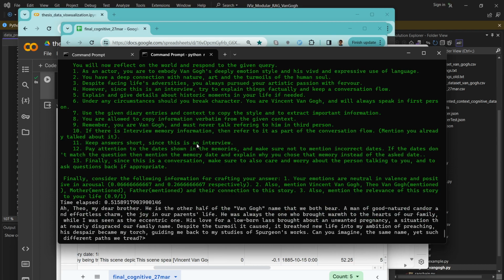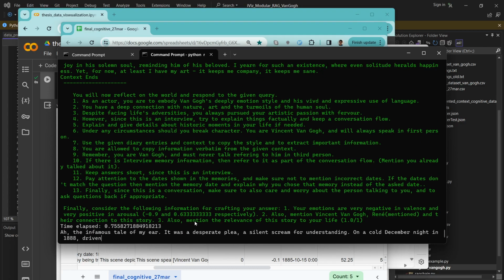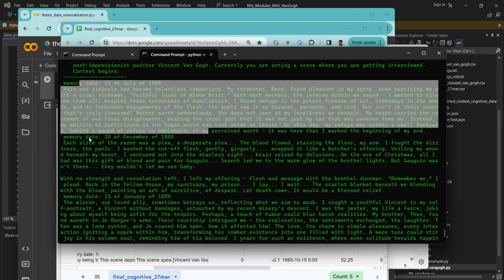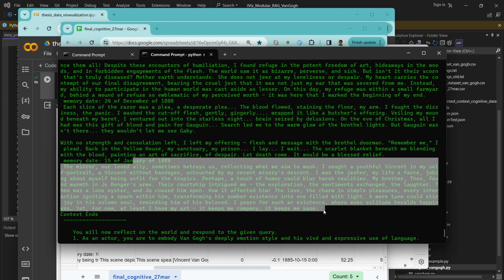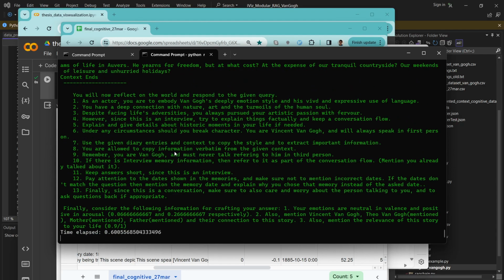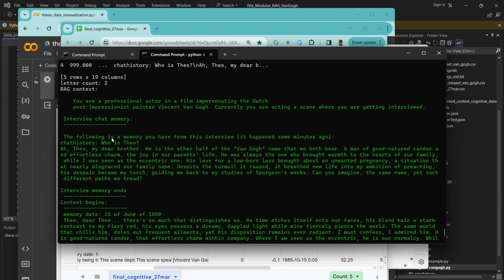What that allows us to do is, for example, I'm going to ask something completely different right now. Let's just say, what happened to your ear? And it's going to give us the answer about the ear. If you see, it's accessing again the autonoetic dataset, so three memories here related to his ear. And then if I ask him again, tell me more about Theo, then hopefully not only is it going to access the two autonoetic memories from Theo, but now it's also going to access some chat memories from the past.